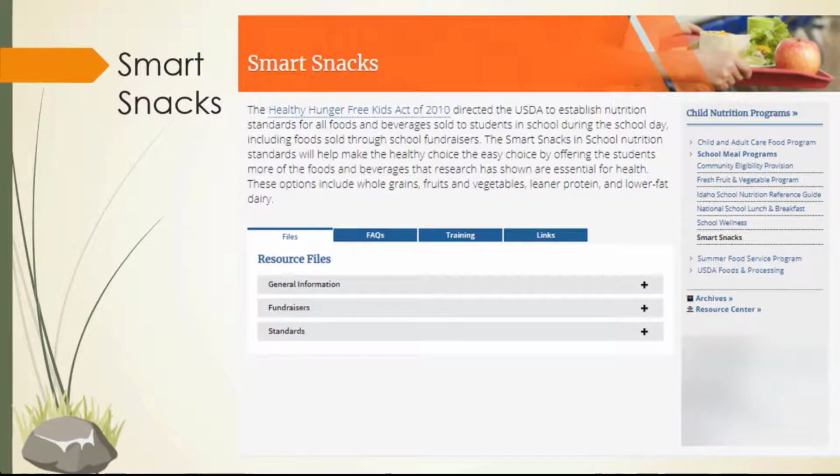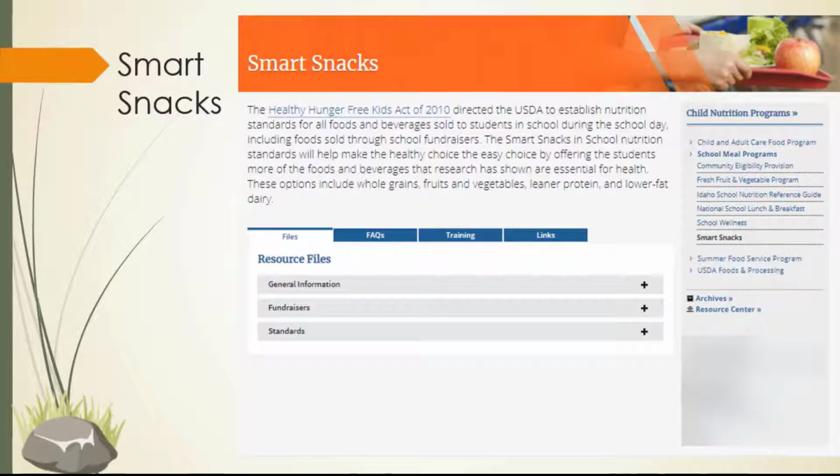Smart Snack standards relate to all food and beverages sold in schools. This includes all food and drink items sold a la carte during meal service, as part of a fundraiser, or in school stores, concession stands, and vending machines. The regulations are in place to increase consumption of healthy foods during the school day and support a healthy school environment. The Smart Snacks webpage includes information on the required nutritional standards and fundraising requirements.